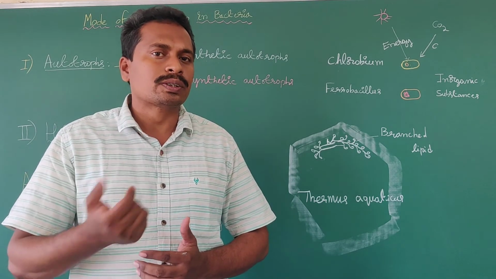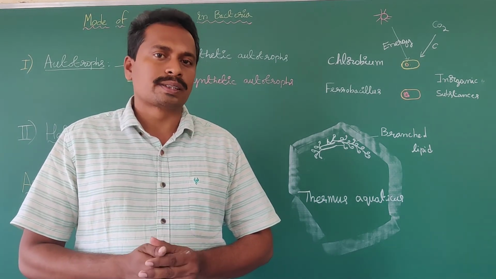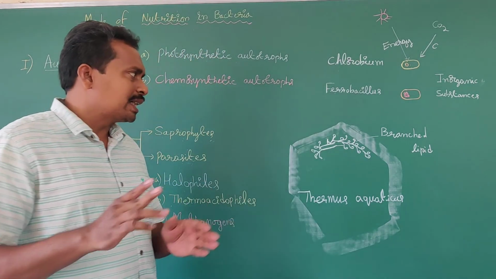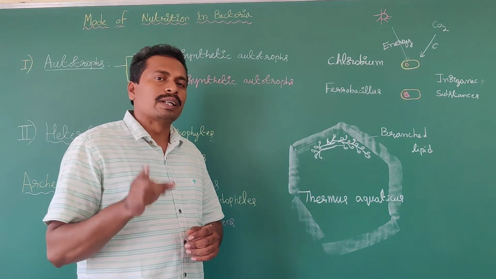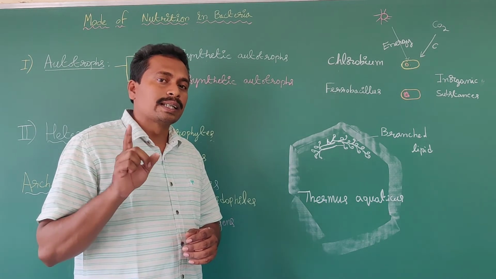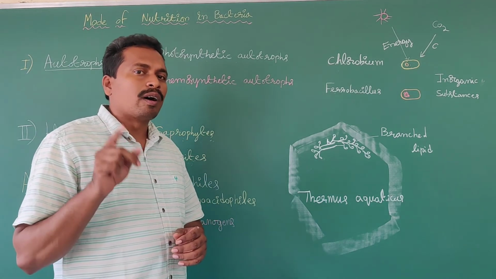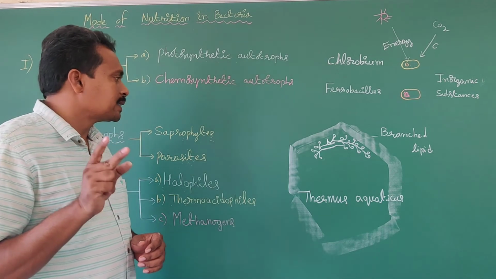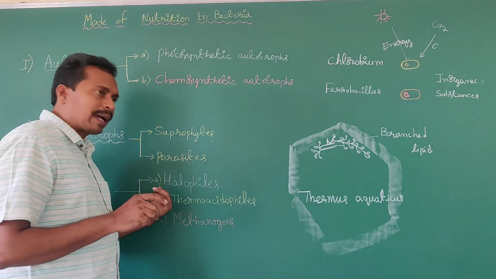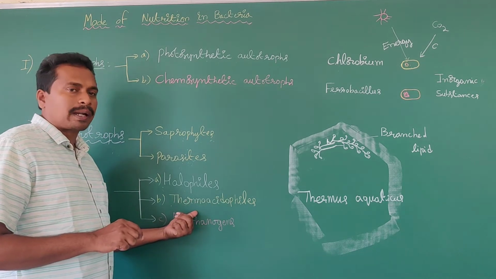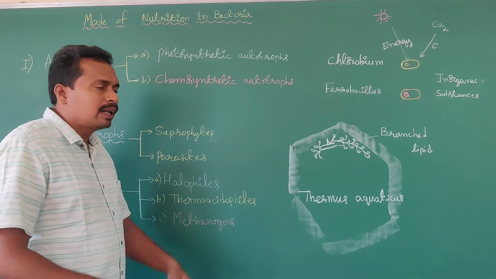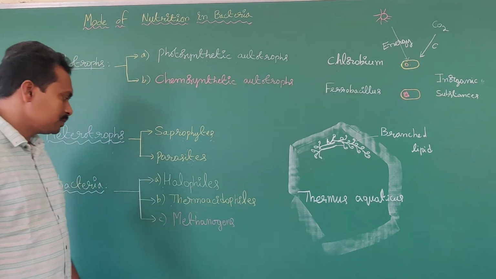That leads to death of the organism. But these archaebacteria, thermoacidophilic archaebacteria, can survive in hot springs.